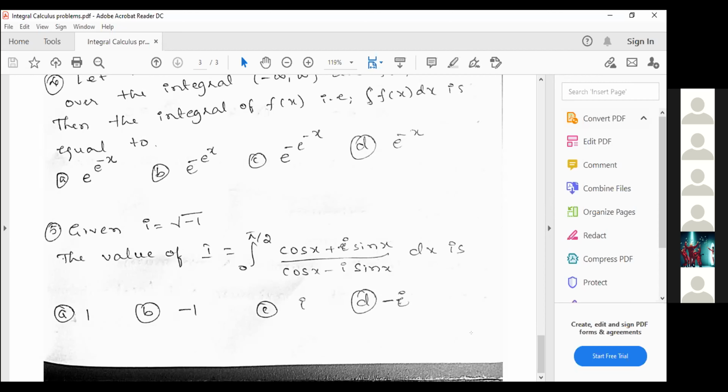You do the sum, sir. Okay. One minute, sir. Let me note it down: cos x plus i sin x by cos x minus i sin x, with the limits from 0 to pi by 2.